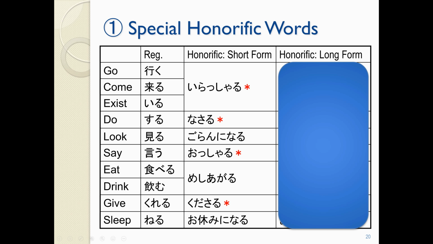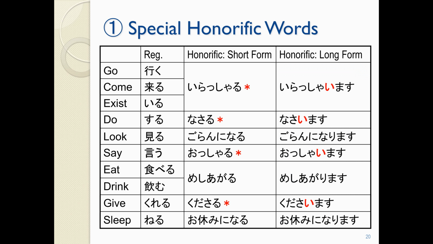Now, how would I change these ones to long form? So, いらっしゃる is a little bit special. It will change to いらっしゃいます. なさる to なさいます. ご覧になる to ご覧になります. おっしゃる to おっしゃいます. 召し上がる to 召し上がります. くださる to くださいます.